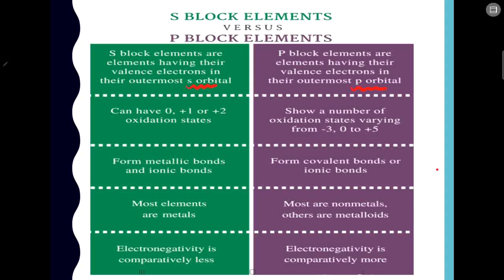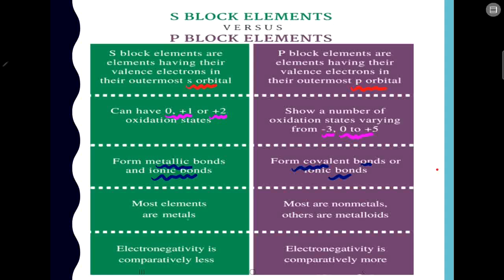Okay, now what about S block? The second thing, S block can have 0, +1 and +2 oxidation states, whereas P block can have oxidation states varying from -3, then 0 to +5. So it can have those kinds of varying oxidation states. Now S block elements form metallic bonds and ionic bonds. S block elements, you remember, right? Group 1 and group 2 together make up the S block elements, and those group elements have metallic bonds and ionic bonds. Whereas P block elements basically form covalent bonds and ionic bonds.